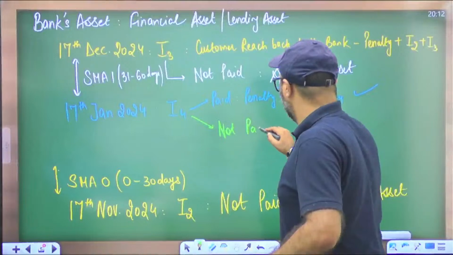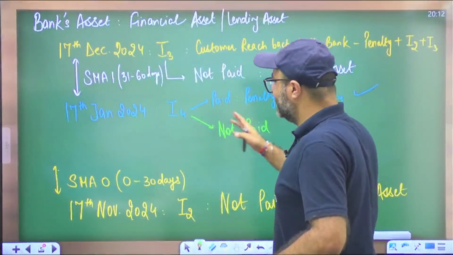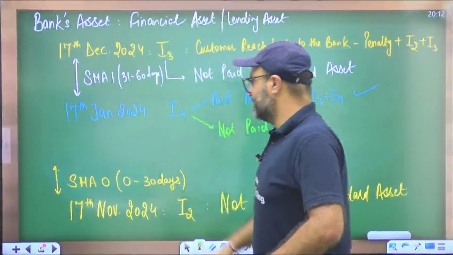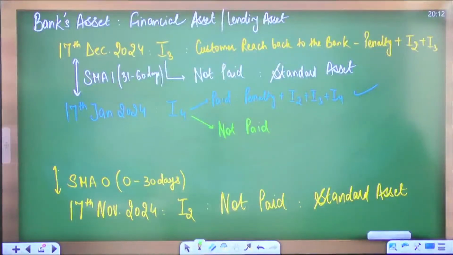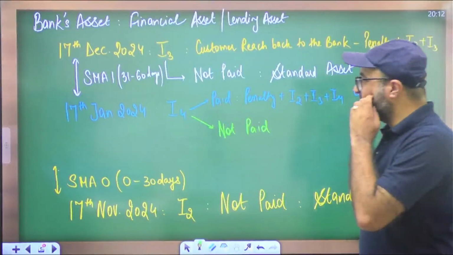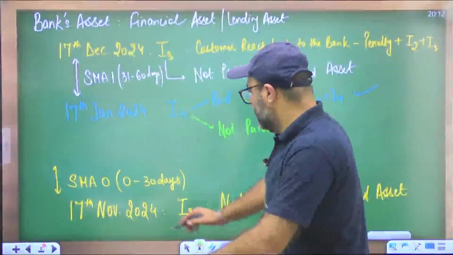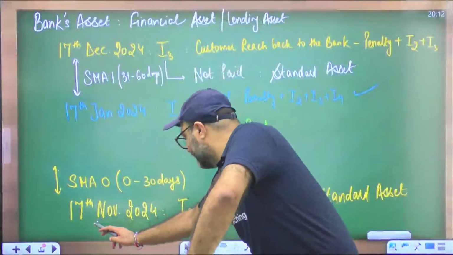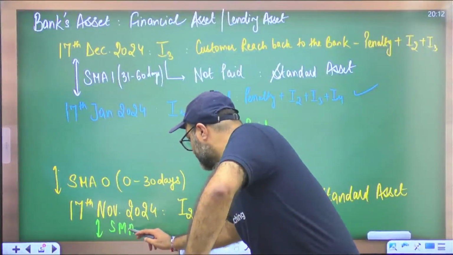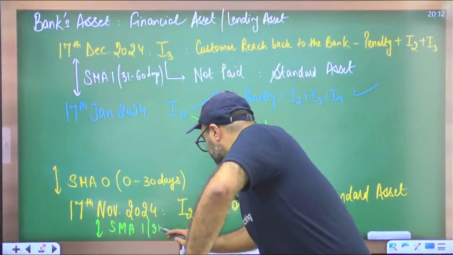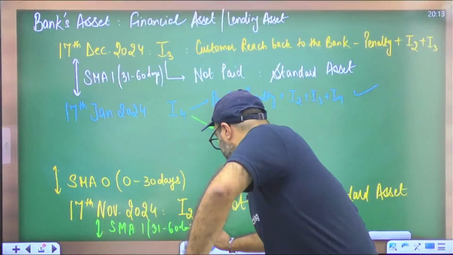So not paid, technically. If you have not paid this installment, then what does it mean? It means the loan has been included in a situation where we can call it an NPA. I have missed one point over here. From 17th November to 17th of December, it will be termed as special mention account 1, that is 31 to 60 days. The bank is trying its level best.